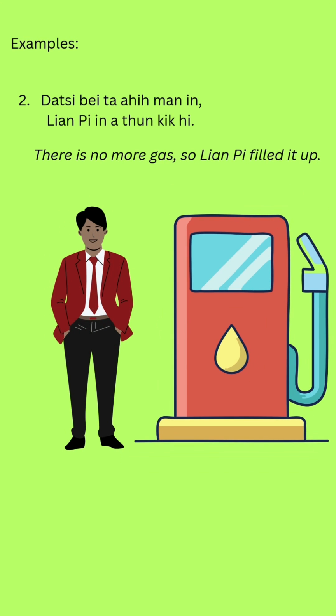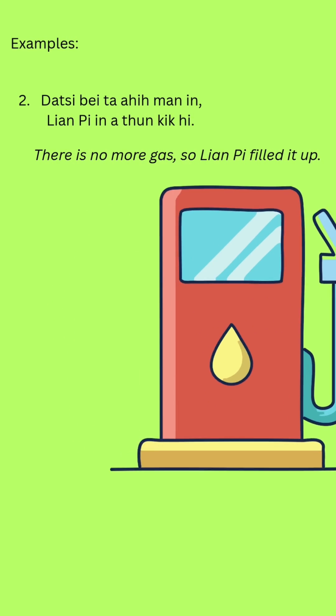Example number 2. Dasi beta hi manin lian pi in atun kiki. Dasi is gas or petrol. Dasi beta hi manin means there is no more gas. Lian pi in atun kiki. So lian pi filled it up.